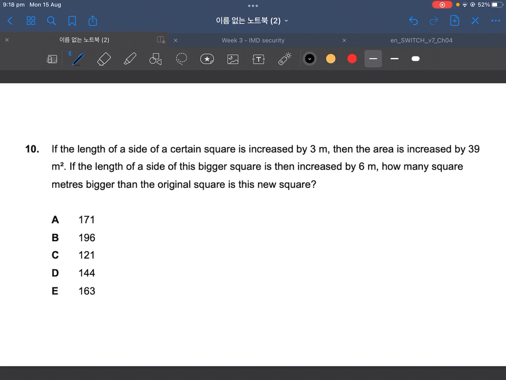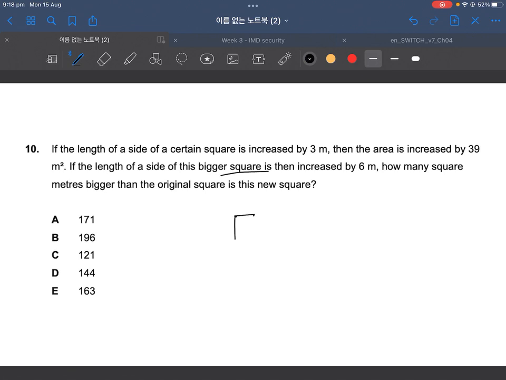How do we guess and check though? Well, or specifically, what do we need to guess and check for? Well, if we know that some sort of side is increased by 3, then the area is increased by 39, okay? But then this length of the side is now still a square. What does that mean?